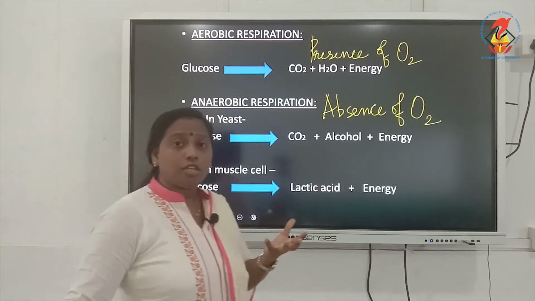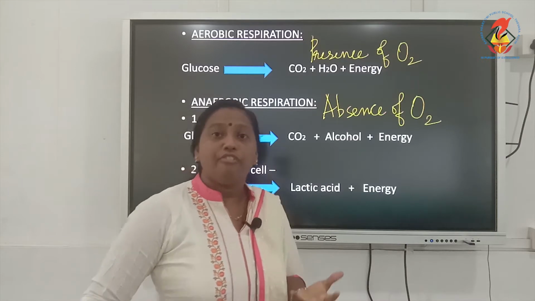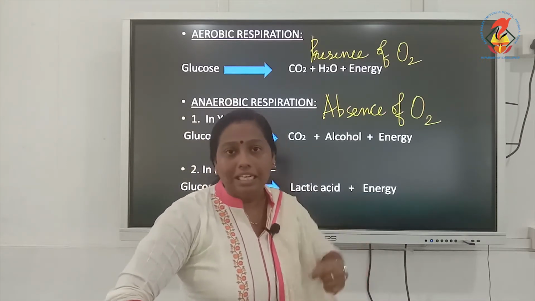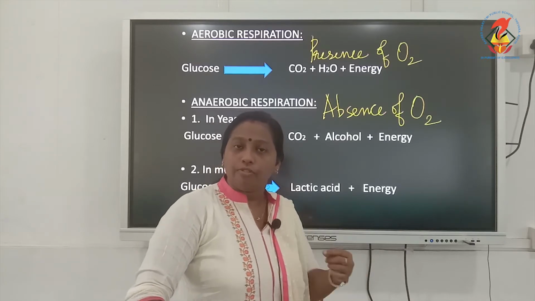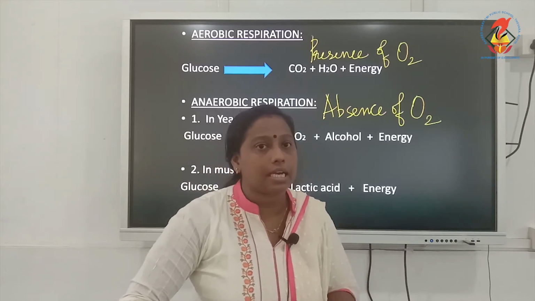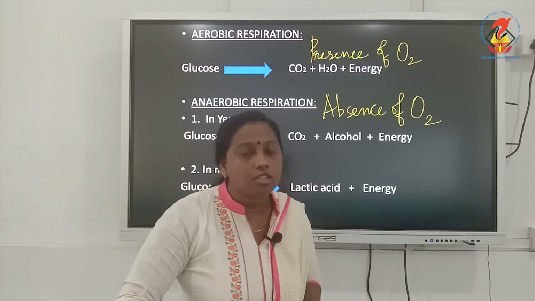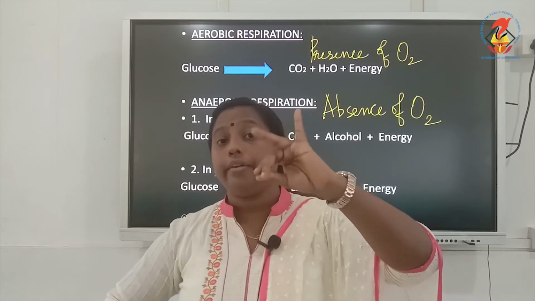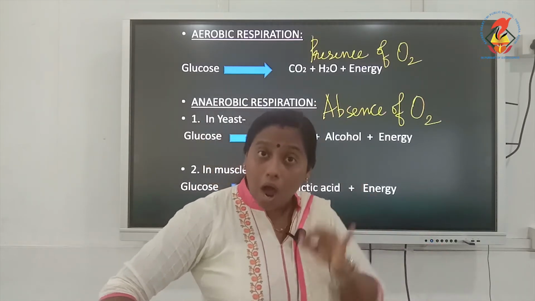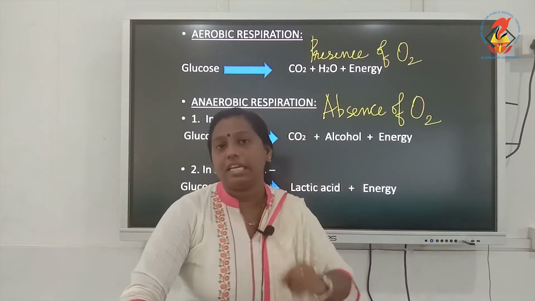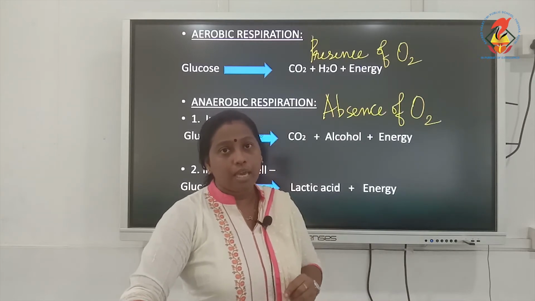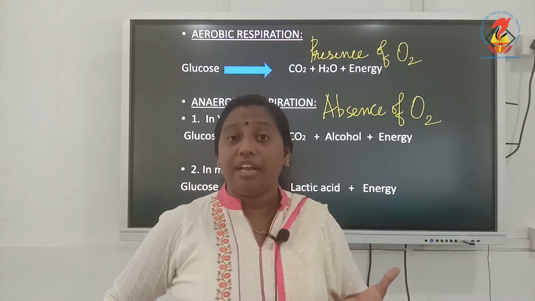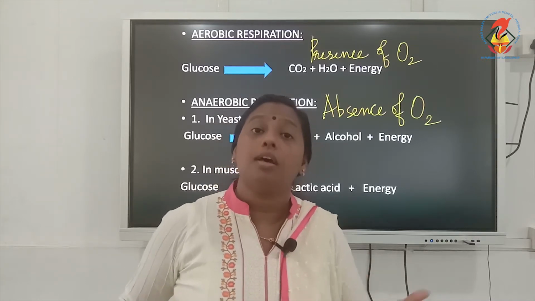The food, the major nutrient inside our cell from which energy is produced is definitely glucose. That means when you are eating some food, all the components in food will be digested within your intestine and it will be converted into various nutrients. The major nutrients which are produced in our intestine are carbohydrate, protein, fat, etc. Out of which carbohydrate is the major source of energy for our body. Okay, it's an immediate source of energy. Okay, and the main type of carbohydrate from which the energy is produced is glucose.